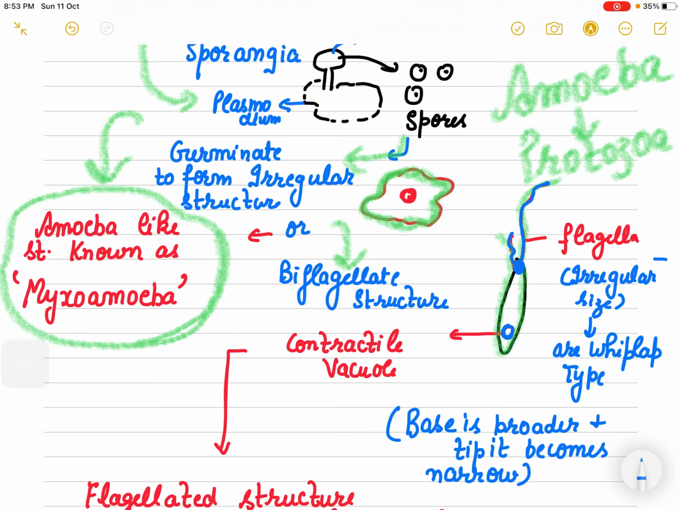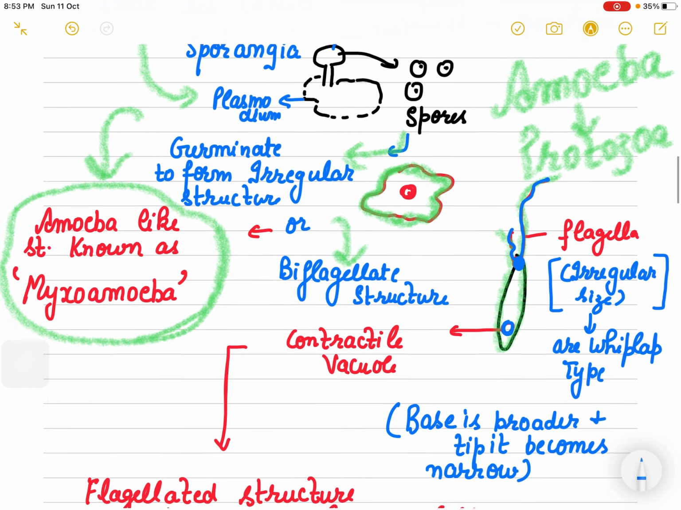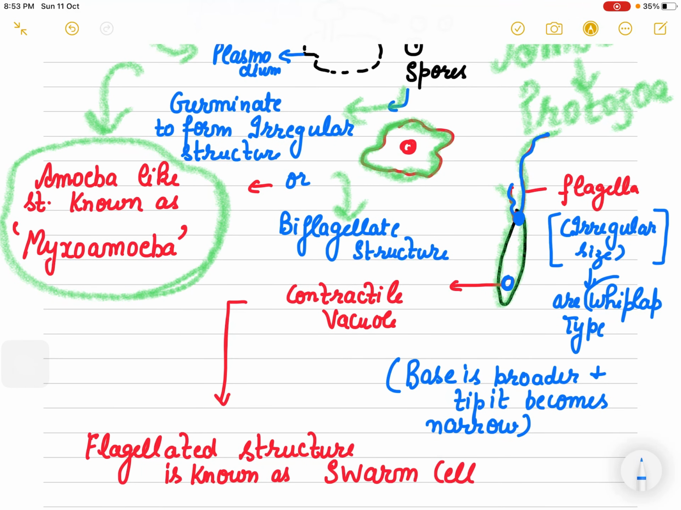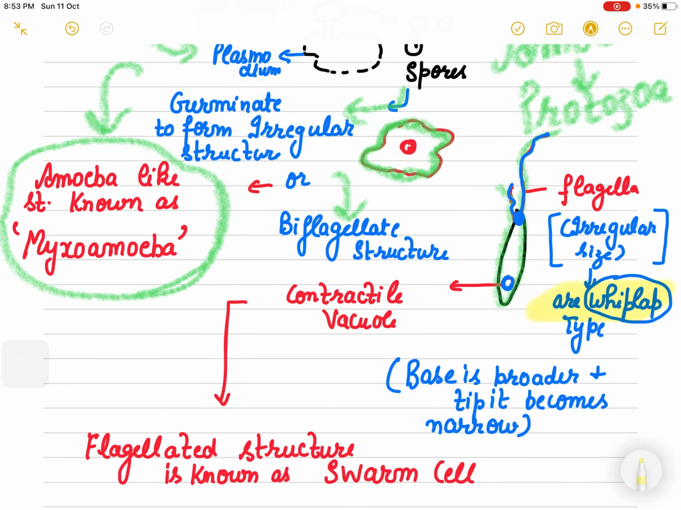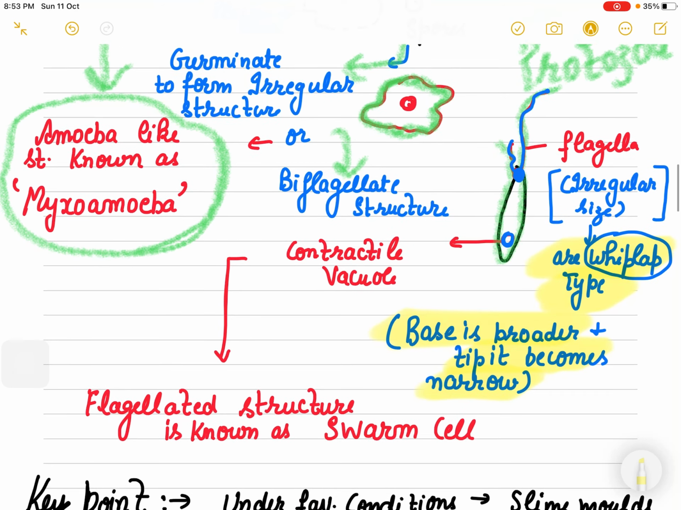So flagella is not the same size, flagella is irregular size, and that is whiplash type flagella. So please mark it now. Please mark this, that whiplash flagella is a property of the slime molds. Here the base is broader, the tip is narrow, and this kind of flagella is known as whiplash flagella, and this kind of flagellated structure is known as swarm cell.